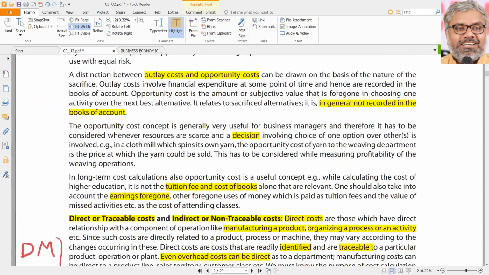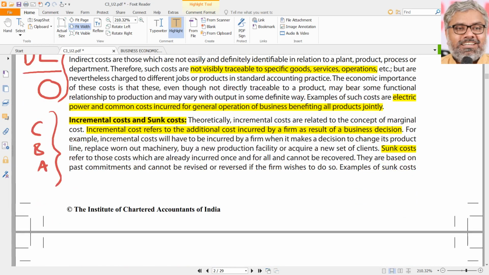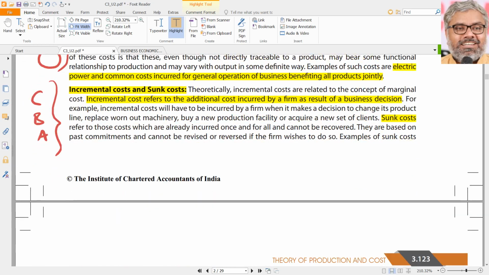Explicit, implicit costs as a combination and opposites, we can understand that. Direct, indirect, opposites, which is okay. But incremental cost and sunk costs are not having any direct relationship at all. Both are completely different.